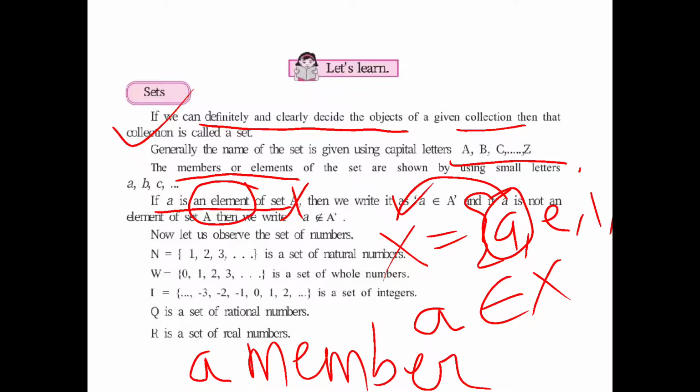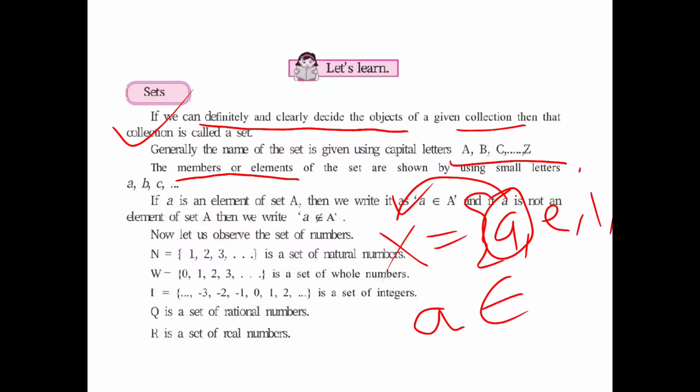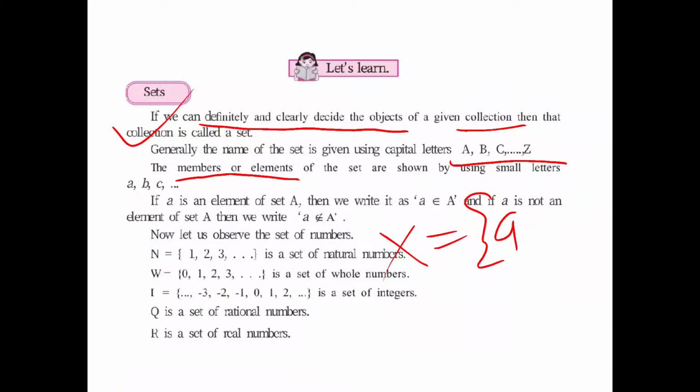So I can read it this way: a is a member of set X. And the last one is a belongs to set X. So these are the three ways, very important, because in practice set 1 sums based on this concept are there.